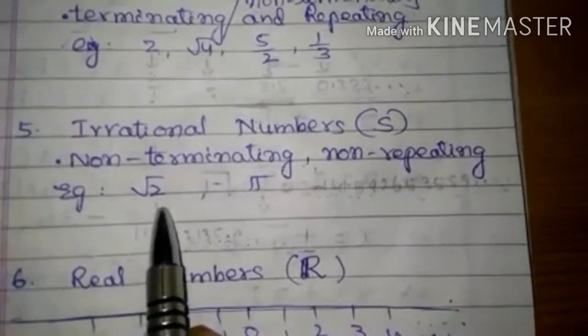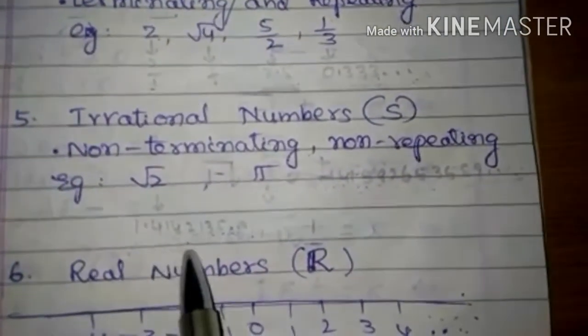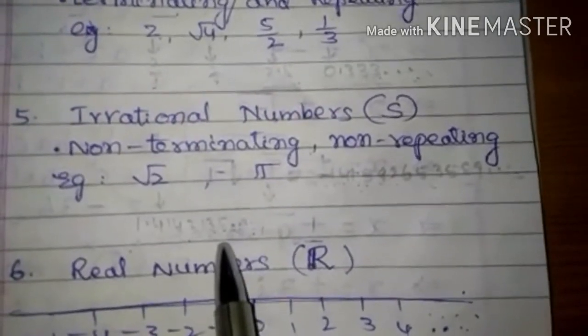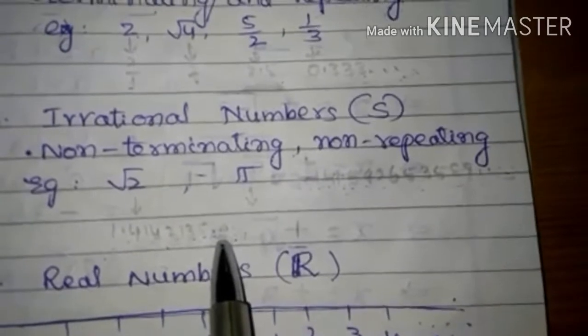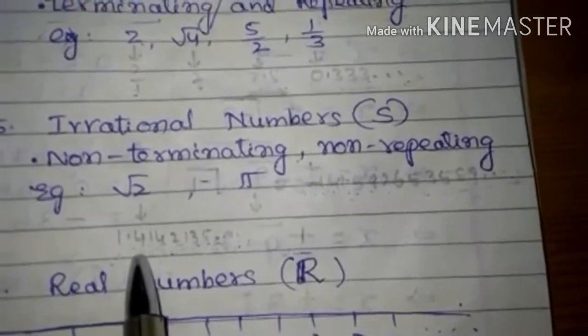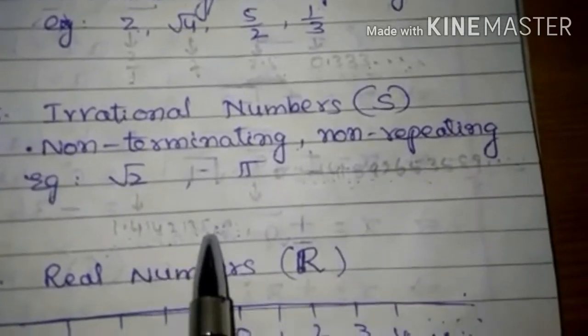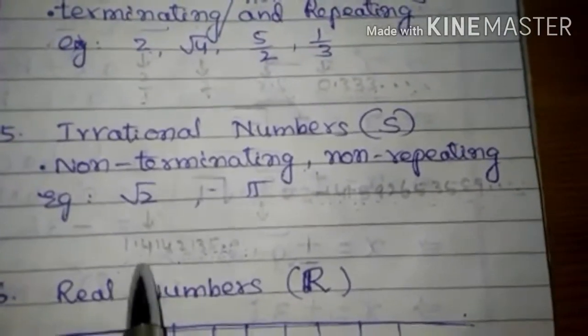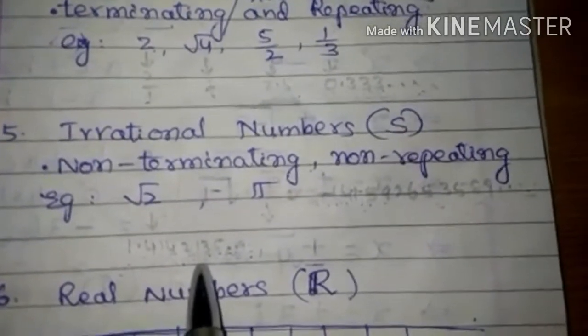For example, root 2. The value of root 2 is equal to 1.4142135. It is a non-terminating decimal expansion and the digits are non-repeating. So it is a non-terminating and non-repeating decimal expansion. Pi.